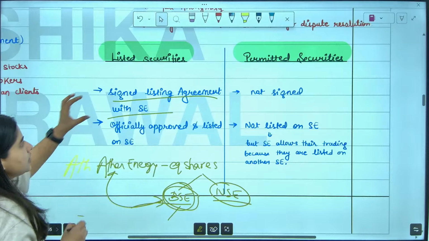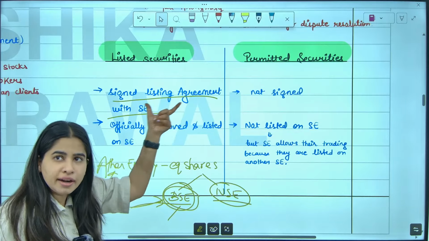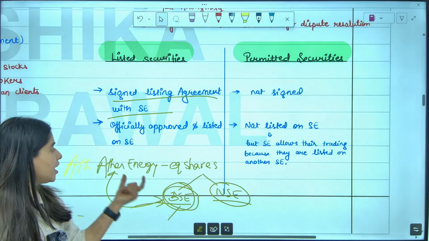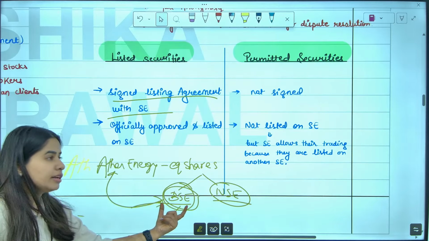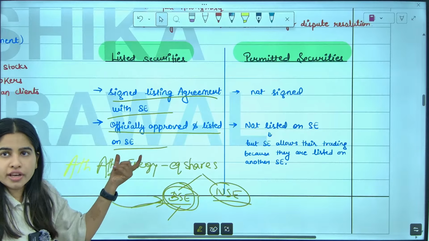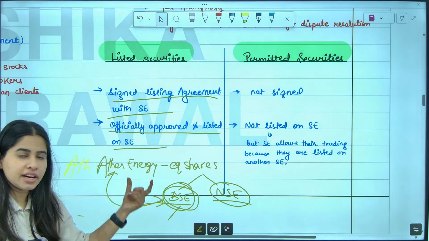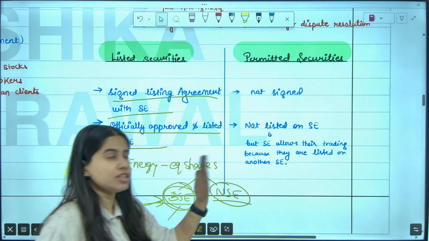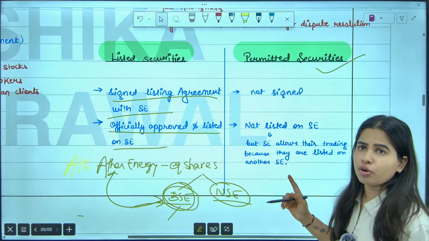Listed security means the company signs a listing agreement with the stock exchange. Let's say Aether Energy signs a listing agreement with Bombay Stock Exchange and they are officially listed on the stock exchange. So these equity shares of Aether Energy will be officially listed on Bombay Stock Exchange. But what do you mean by permitted security?